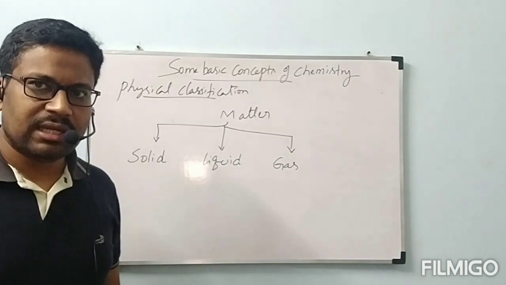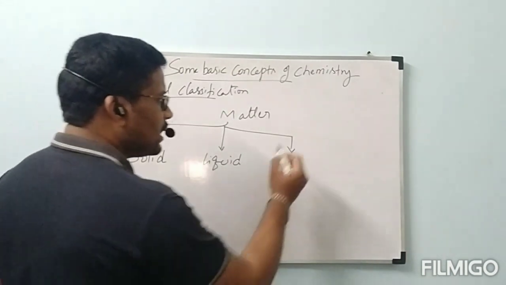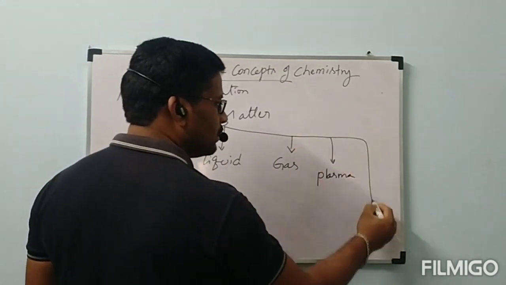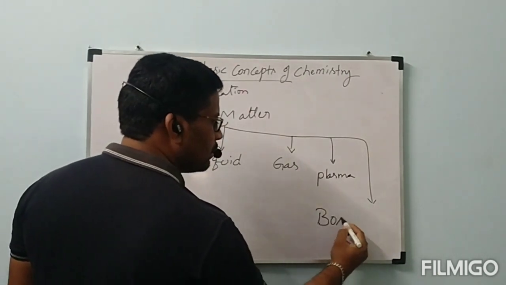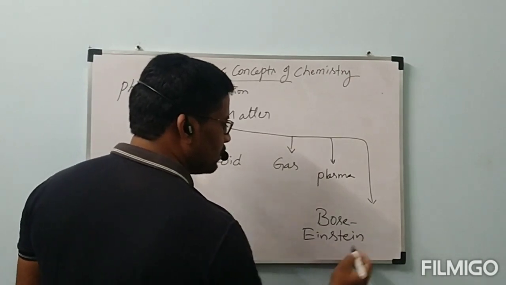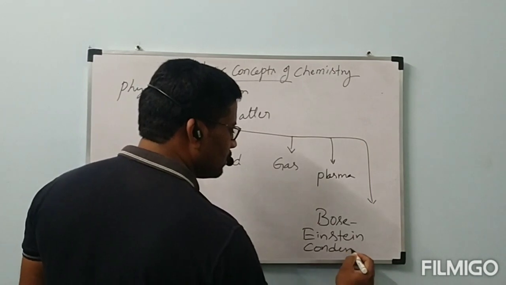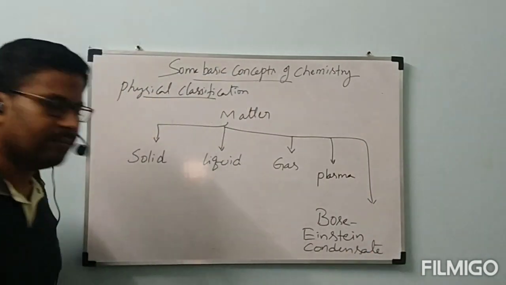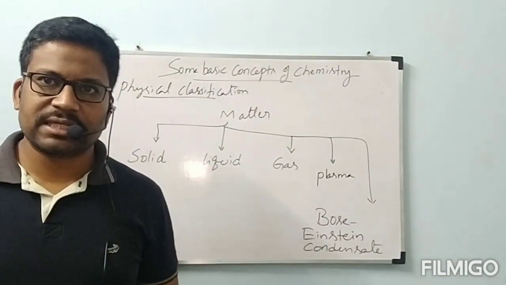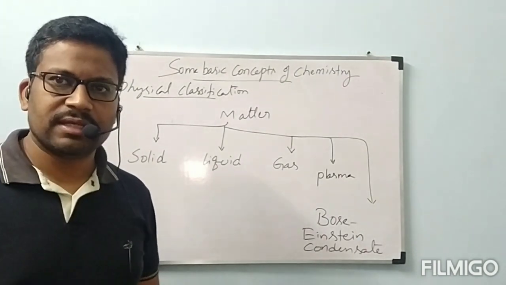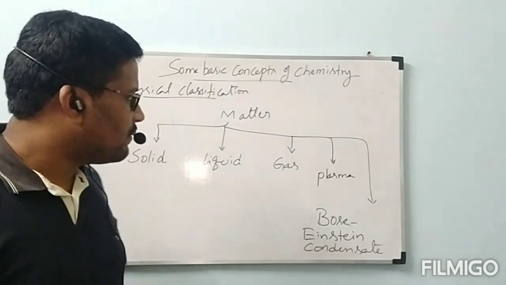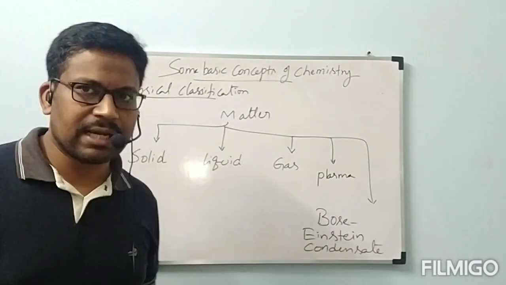But along with these three, 2 more are also known. Those 2 are plasma and Bose-Einstein condensate. Totally 5 physical states of matter we have, but on our Earth's surface or surrounding us, we know only 3. Those are solid, liquid, and gas. What about the remaining 2? Plasma and Bose-Einstein condensate.